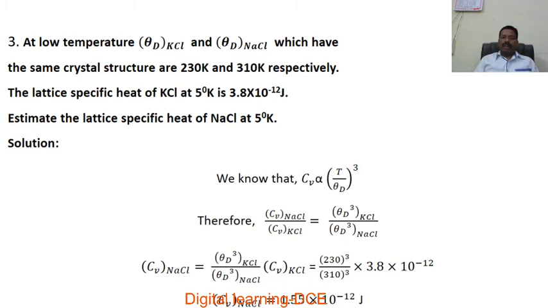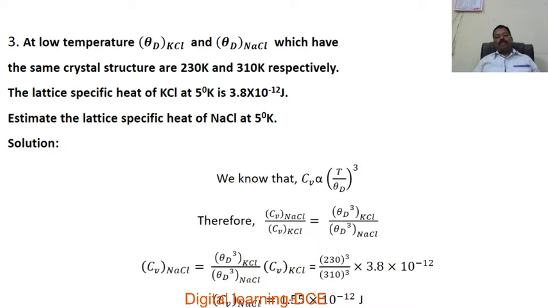They have the same crystal structure. Their theta D is given, and T is common for both crystals, so that cancels. Then Cv of NaCl divided by Cv of KCl is equal to theta D cube KCl divided by theta D cube NaCl.